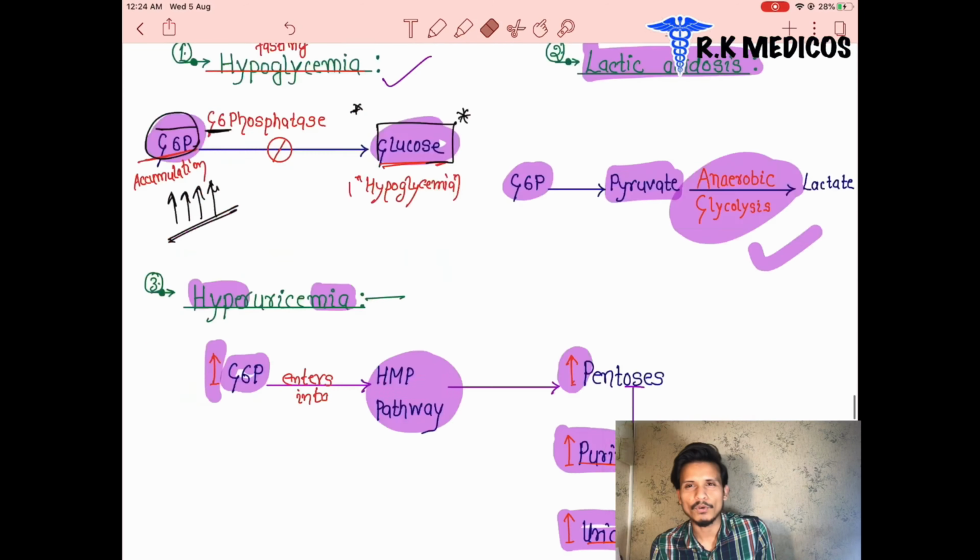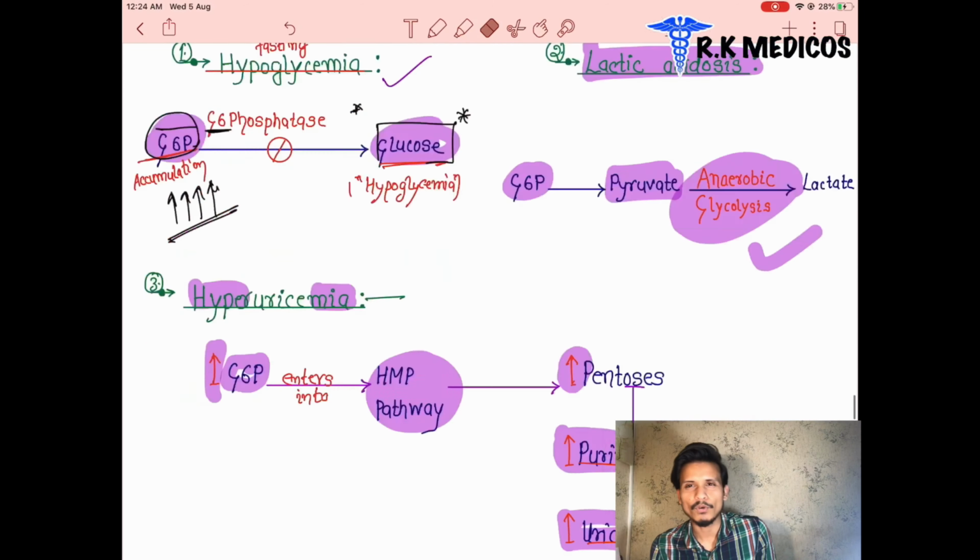Now we are discussing only liver glycogen storage disorders, and you know from the initial ones, types 1, 3, 4, and 6, these all are the liver glycogen storage disorders. Types 2, 5, and 7 are the muscle glycogen storage disorders.